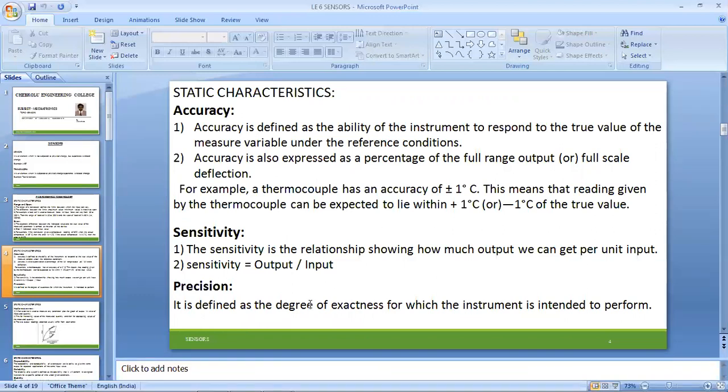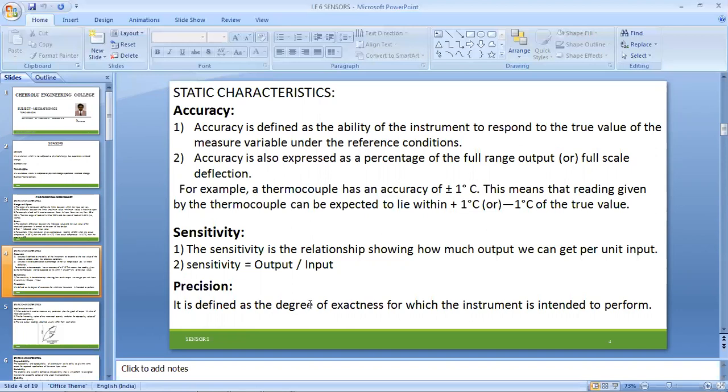Considering the type of material utilized for manufacturing sensors, we take the reference values from the ASTM standards. Later on, we compare with respect to our ISO standards, Indian standard organizations, depending upon the type of material.